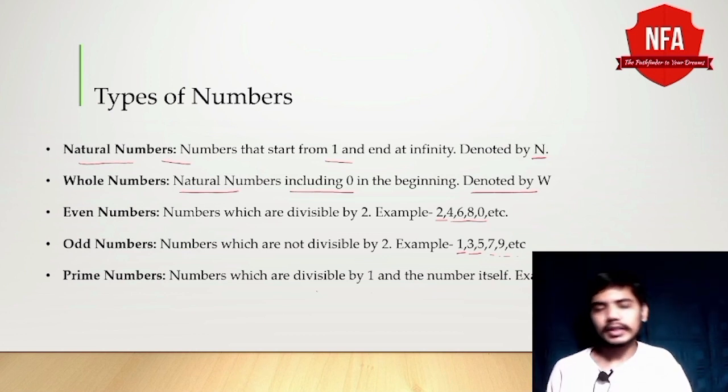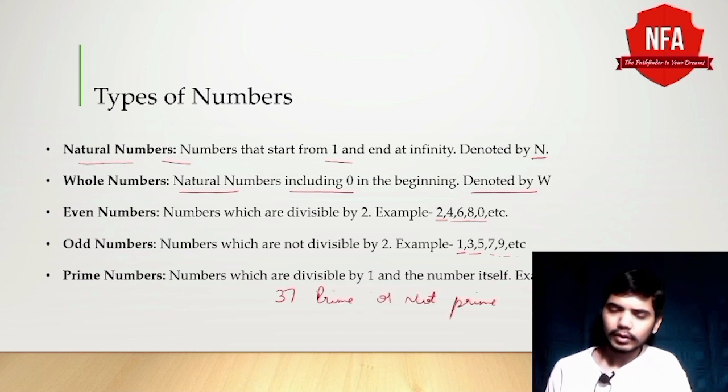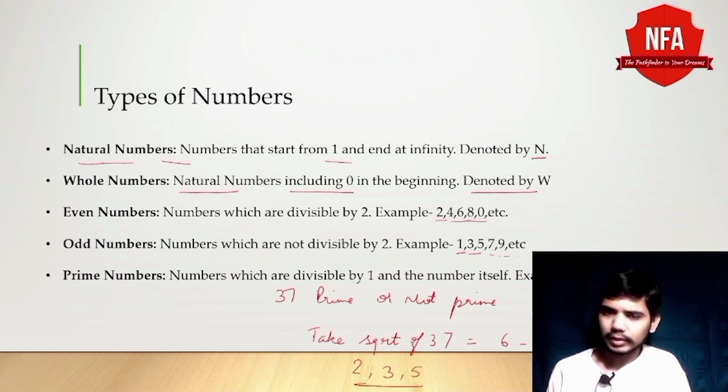Now let's say you are asked whether a given number is prime or not. So how can we find whether a given number is prime or not? We can find it this way. Let's say we are given 37 and we are asked whether it is prime or not prime. How can we tell? Just take the square root of 37, which will be 6 point something, and take prime numbers starting from 2, 3 up to the square root of 37, which is 2, 3, 5. Only these three prime numbers will be there.